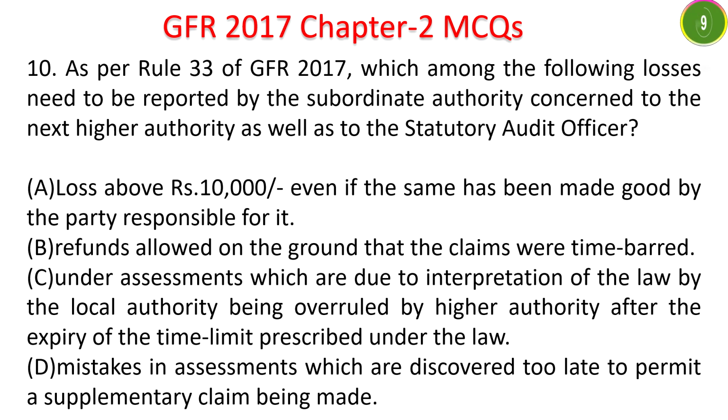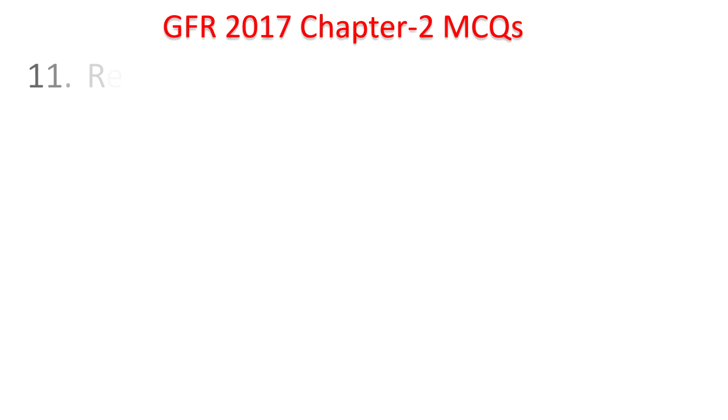Time starts now. As per Rule 33, the following losses are to be reported by the subordinate authority to the statutory audit officer, and to the next higher authority also. That is losses above 10,000. Losses below 10,000 need not be reported. We have seen earlier, this is the losses above 10,000 even if it has been made good by the party responsible for it. Next question.